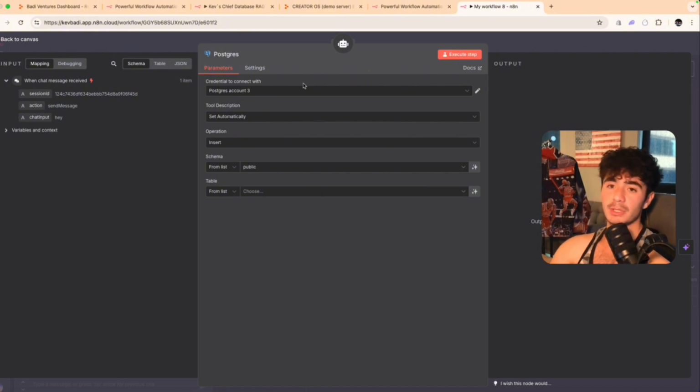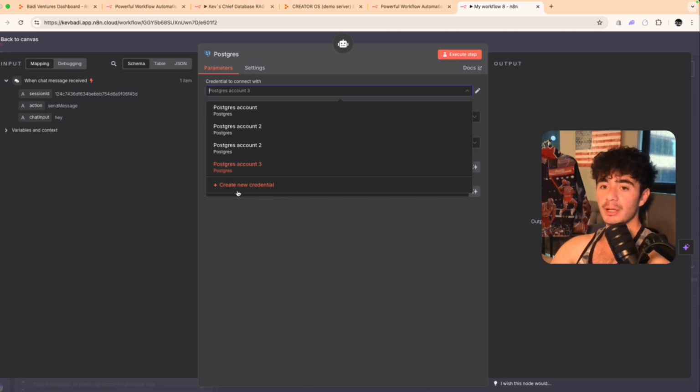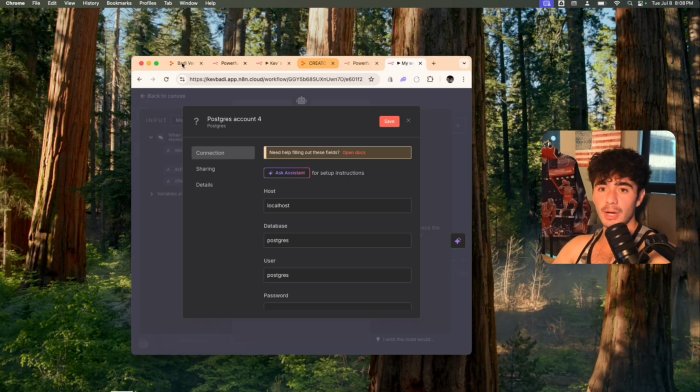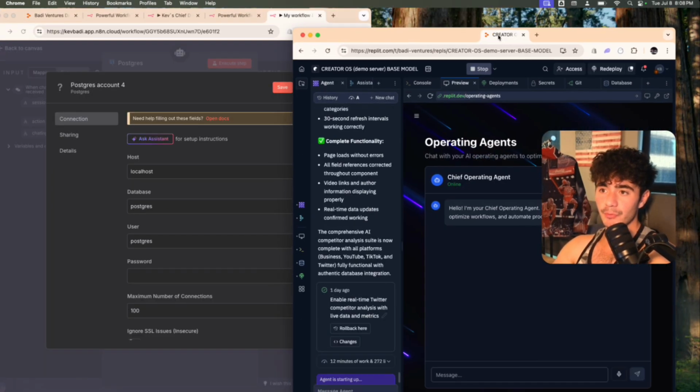When you first select the Postgres node, we need to connect our entire database APIs to this. So we're going to click create new credential, and we have to fill in these fields. I'm just going to put the screen at half size, and then I'm going to put the operating system on the right-hand side.